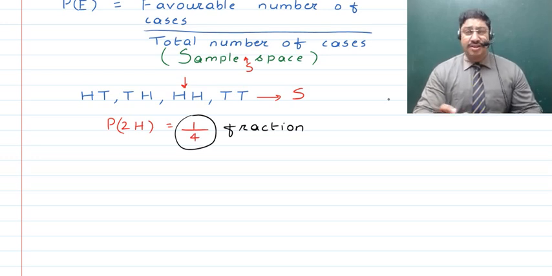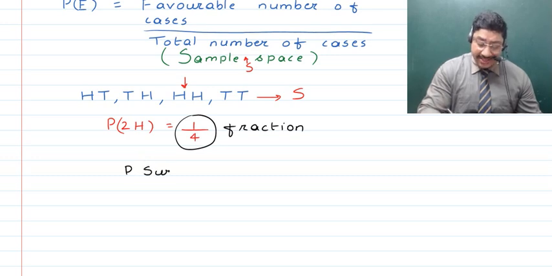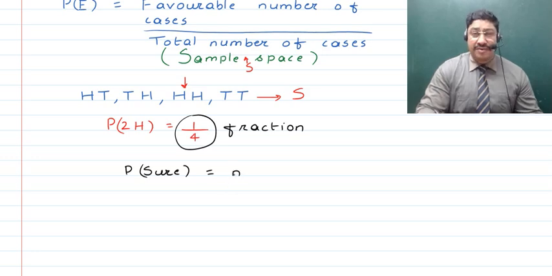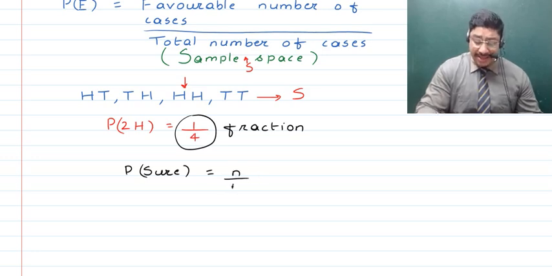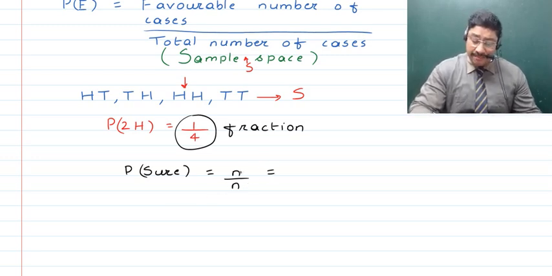Obviously, all the boys are going to be counted, and the total number of events which are favorable to this will also be the same number of boys. As such, the probability is going to come to be 1. Or in other words, we can say that the probability of a sure case is the number of cases which are favorable, divided by the total number of cases, which is also the same, that is n upon n. Or in other words, this is going to come out to be 1.